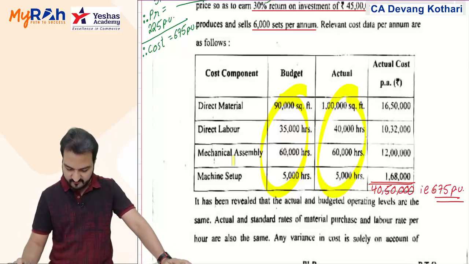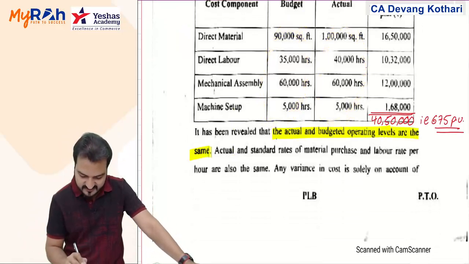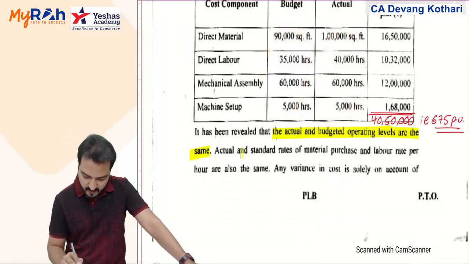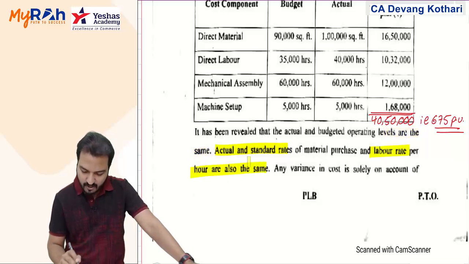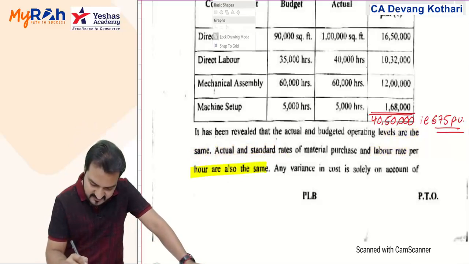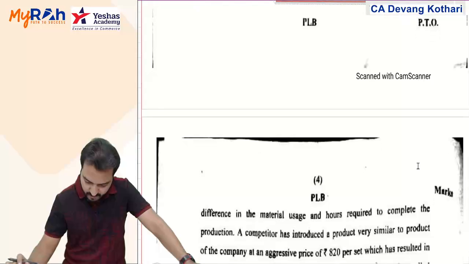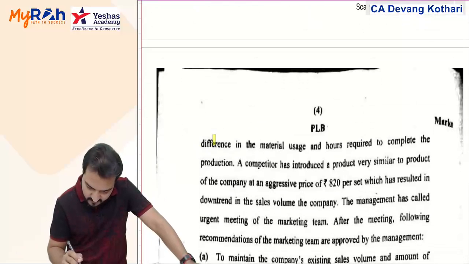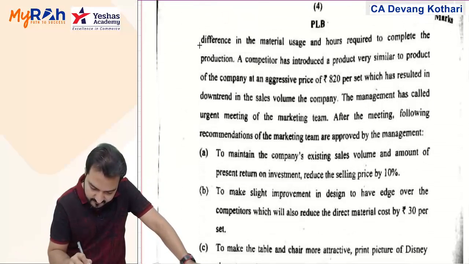Actual consumptions you are given. Further, it has been revealed that actual and budgeted operating levels are the same, 6,000 units. Actual and standard rates of material purchase and labor rate are also the same. There is no variance in the rate. Any variance in cost is solely on account of difference in the material usage and the hours required.